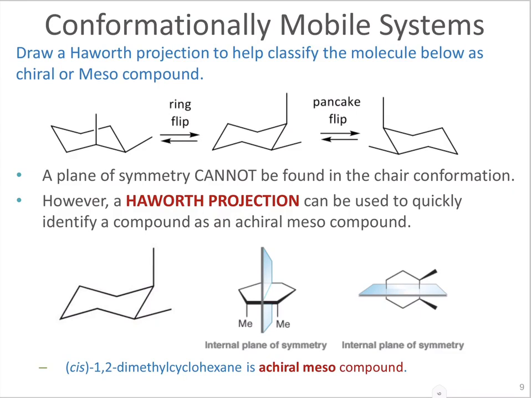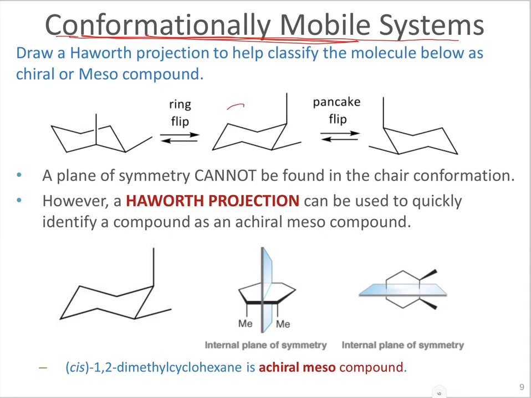Hi there. Let us look at the conformationally mobile systems. These are like the cyclohexane rings that we can draw using different conformations or Newman projections that are always having different conformations. Because they are conformationally mobile, it means there are many ways by which each person could draw them.